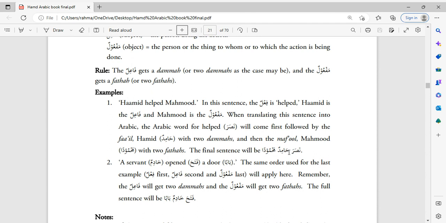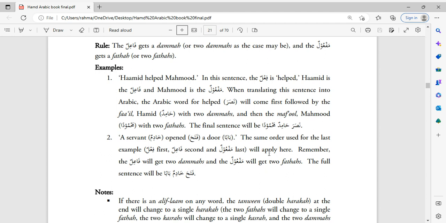So the thing to keep in mind is that the verb comes first, the fa'il comes second, the maf'ul comes third. And the fa'il takes dhamma, the maf'ul takes fatha. So the way that you differentiate between the fa'il and the maf'ul is the fa'il takes dhamma, the maf'ul takes fatha. Okay. Let's do another example.